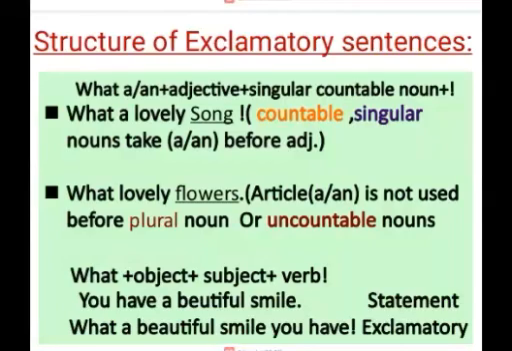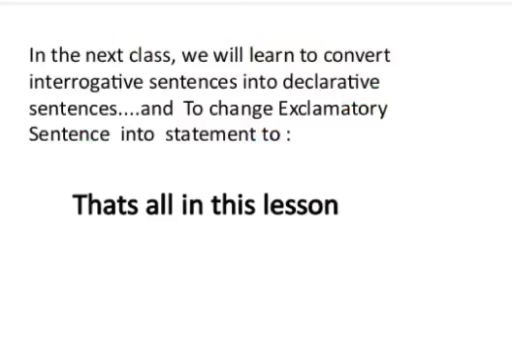Let's understand it with this example here. You have a beautiful smile. What is written in the beginning of the sentence? A beautiful smile is the object, written after what, and then the subject you and the verb have are written. Remember, in exclamatory sentences, the subject is always written before the verb. That's all. In the next class, we will learn to convert interrogative sentences into declarative ones. Thank you.